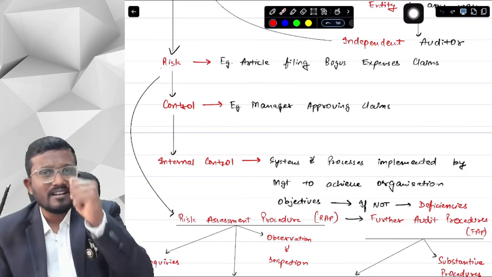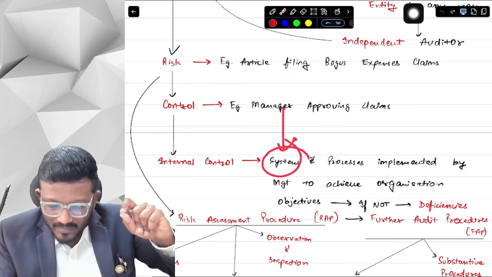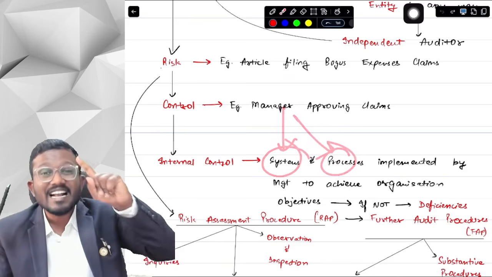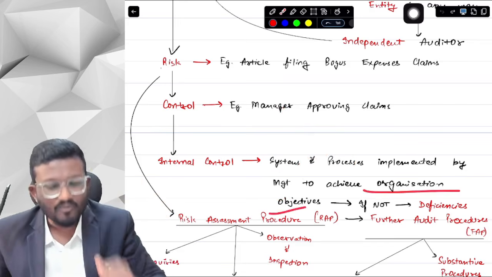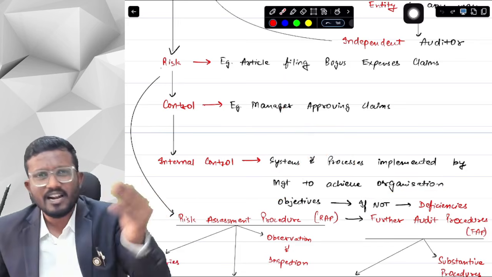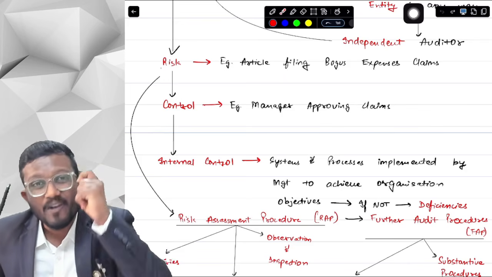So what is an internal control? What is the definition of internal control? They are basically all the systems, all the processes that are implemented by the management to achieve the organization's objective. What is an organization objective, sir? There are different kinds of objectives. One of the objectives is to utilize the resources efficiently in an optimum manner.